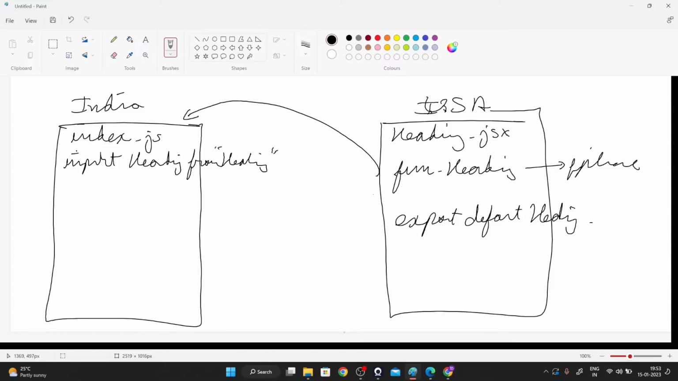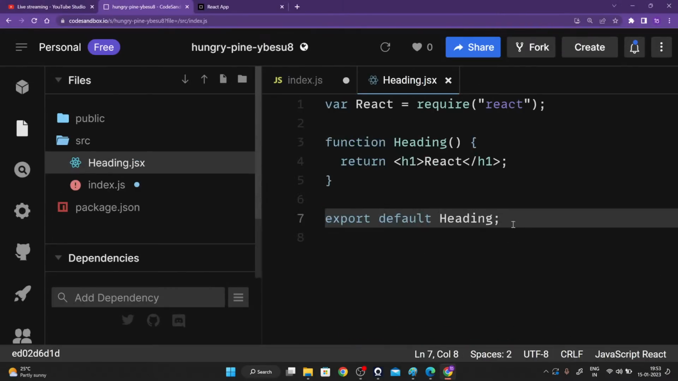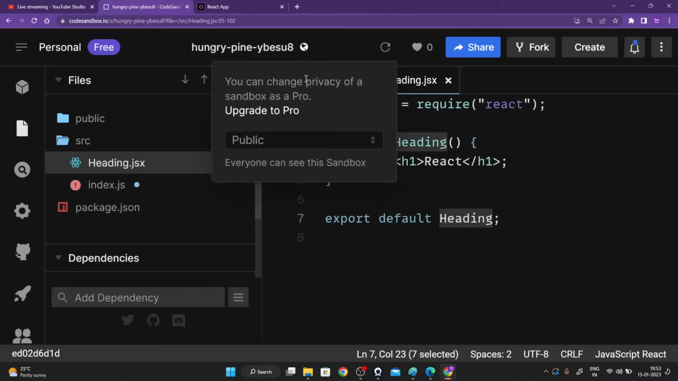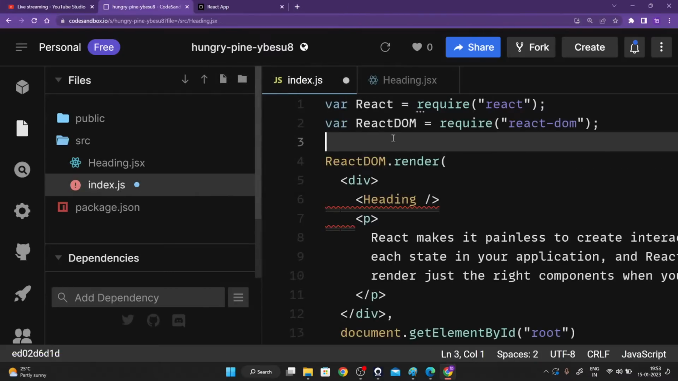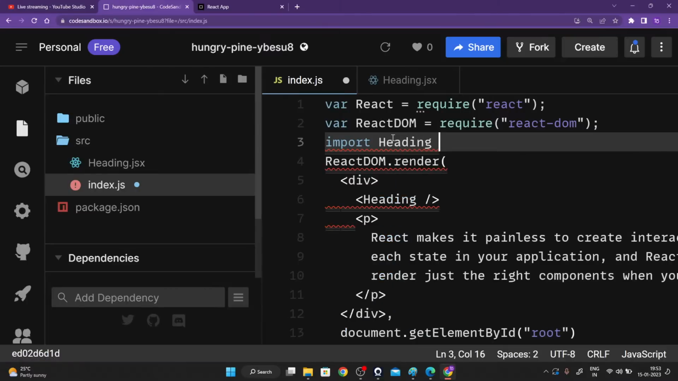Are you guys able to understand this? Please do let me know, guys. So what we are going to do is we are going to export. Inside of this particular file, we are going to export our heading function. Now we are going to import our heading function right over here. So we are going to import heading from dot slash heading.